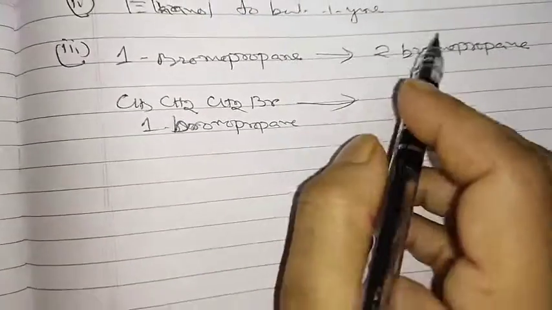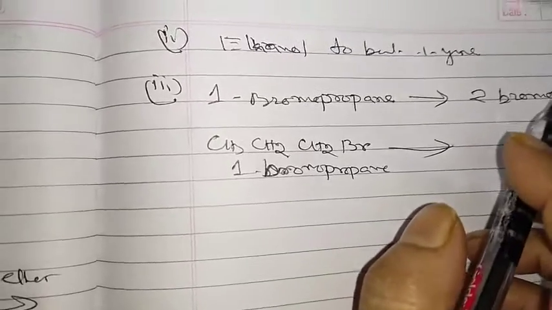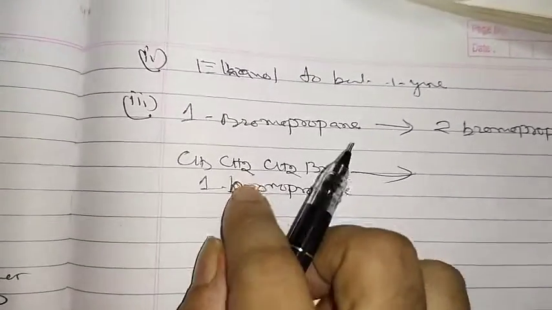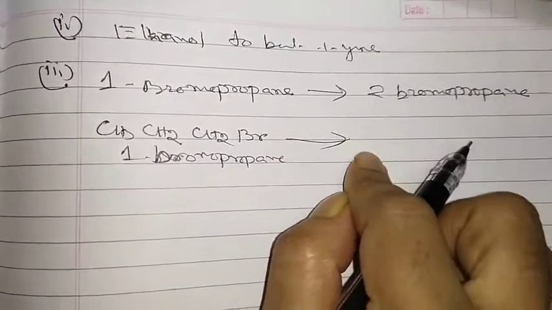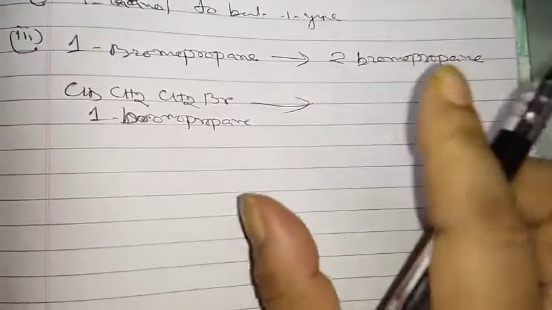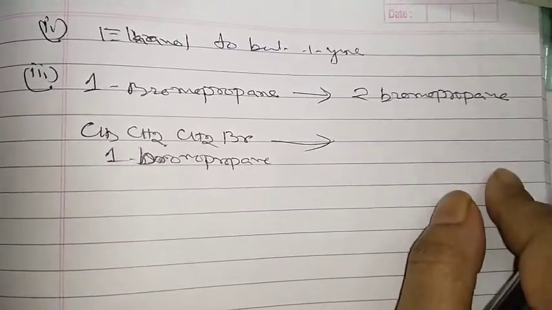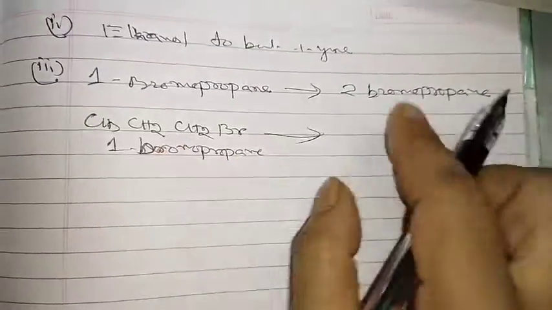Now we have to convert it so that bromine comes in the two position. So first of all we have to convert it into a propene structure. Then with propene, you have to do Markovnikov addition. Only then bromine will be added at the second position.